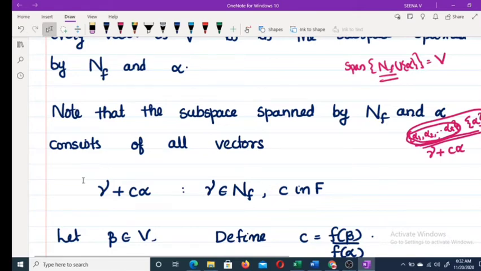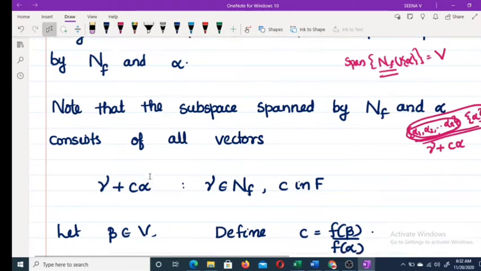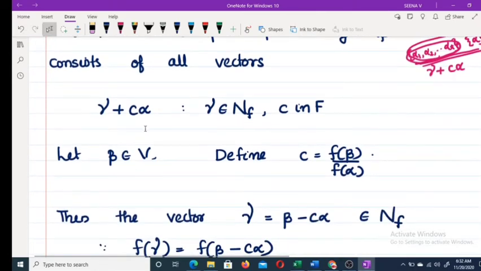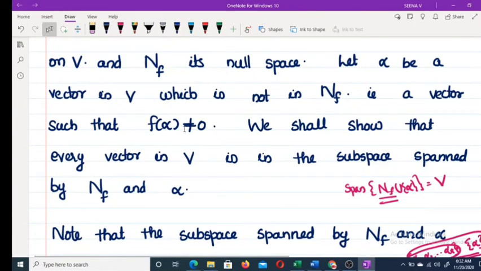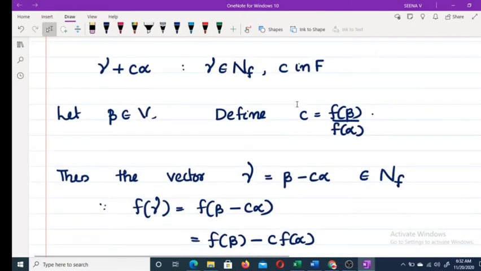So all elements of this form clearly belong to the span of NF and alpha. Okay. If you take any vector beta belonging to V and define C equal to f of beta by f of alpha, clearly f of alpha is not equal to 0. We have assumed that alpha is a vector such that f of alpha is not equal to 0. So this expression of C is valid.